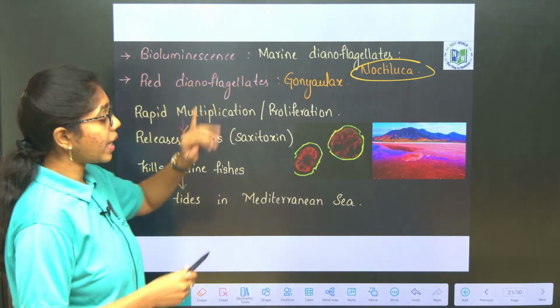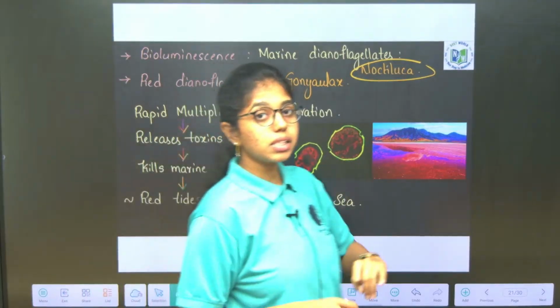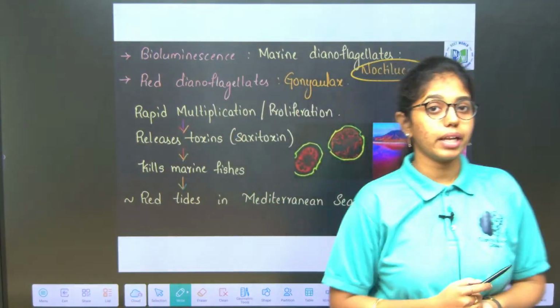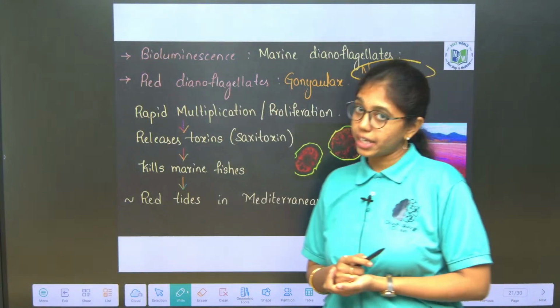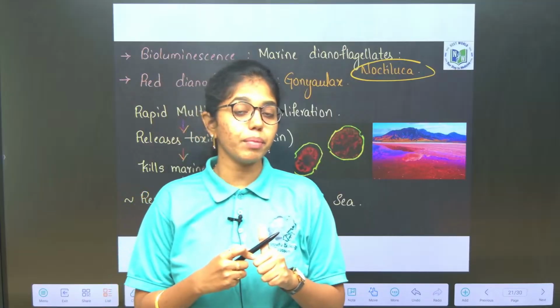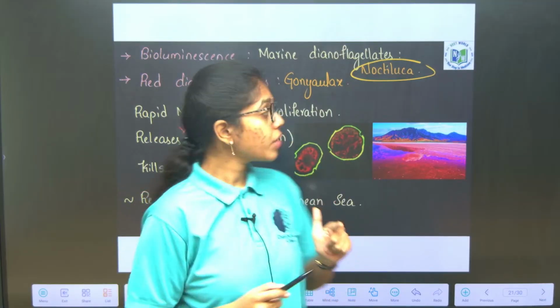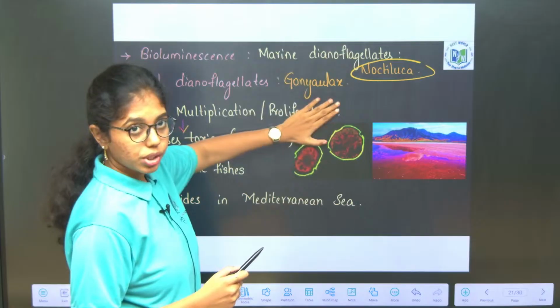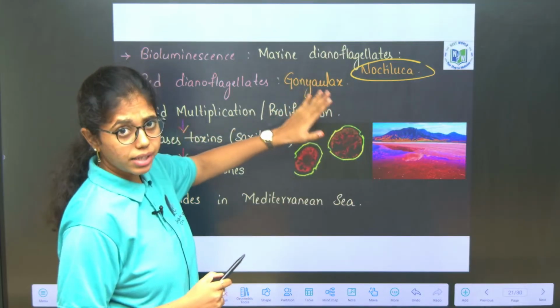Same type like red tides in the Red Sea is also produced by a cyanobacteria, that is Trichodesmium erythraeum. Don't get confused between these two examples, that is Trichodesmium erythraeum and Gonyaulax. Okay, Gonyaulax is the Protista which forms red tides in the Red Sea.